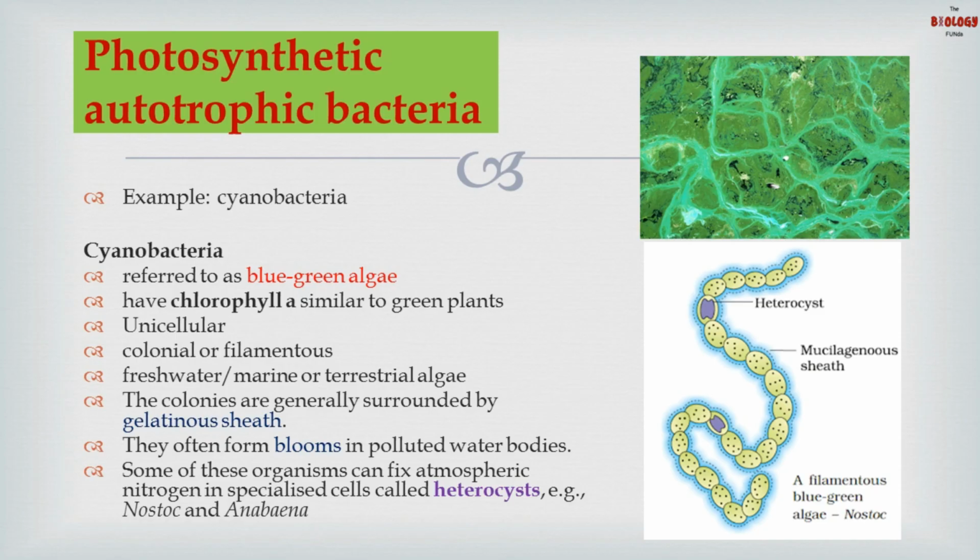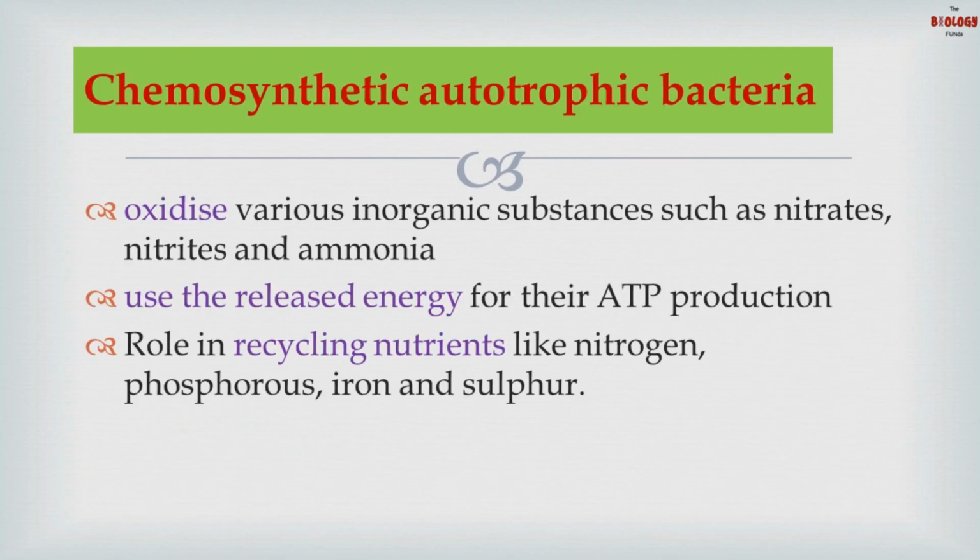Some of these bacteria have specialized cells called heterocysts. So what is the function of heterocyst? Heterocysts fix atmospheric nitrogen. Examples of such organisms which have heterocysts are Nostoc and Anabaena. Nostoc is a filamentous blue-green algae, while Anabaena is a colonial blue-green algae.